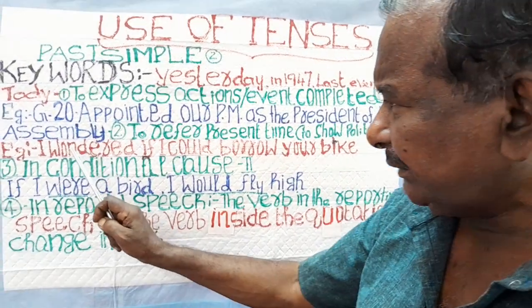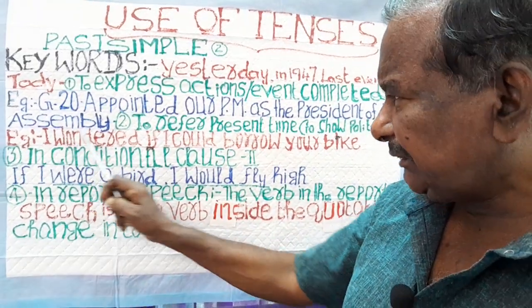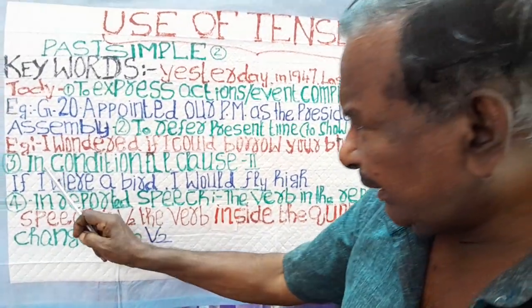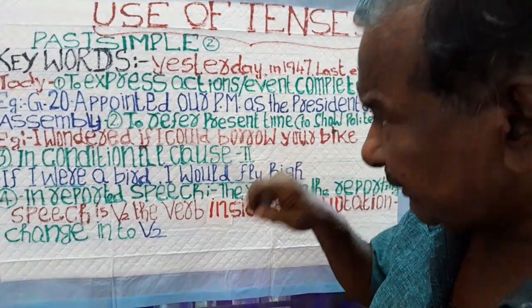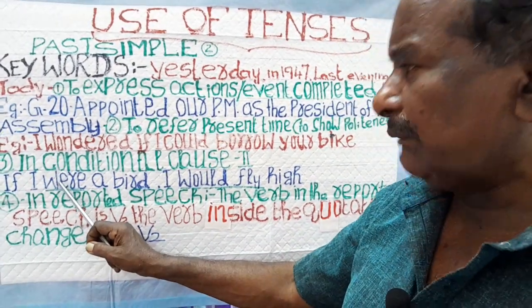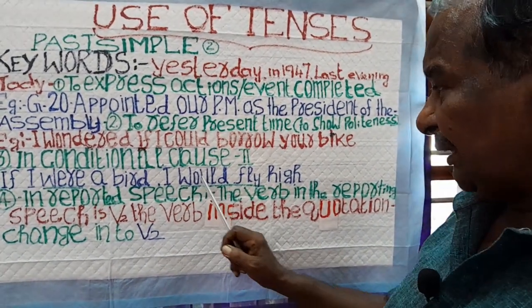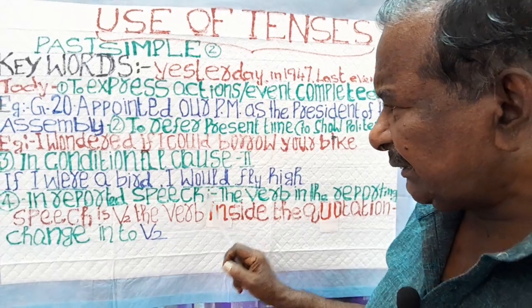The notable thing is the verb. Two verbs you have to note. If there is past simple, here also past simple. In the conditional clause too, if I were a bird, here also it is past simple. And then, I would fly high. Here also we have to use past simple.